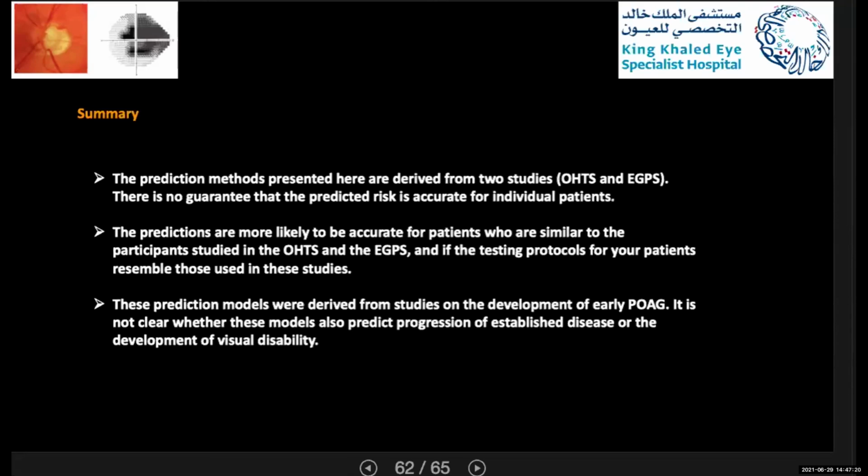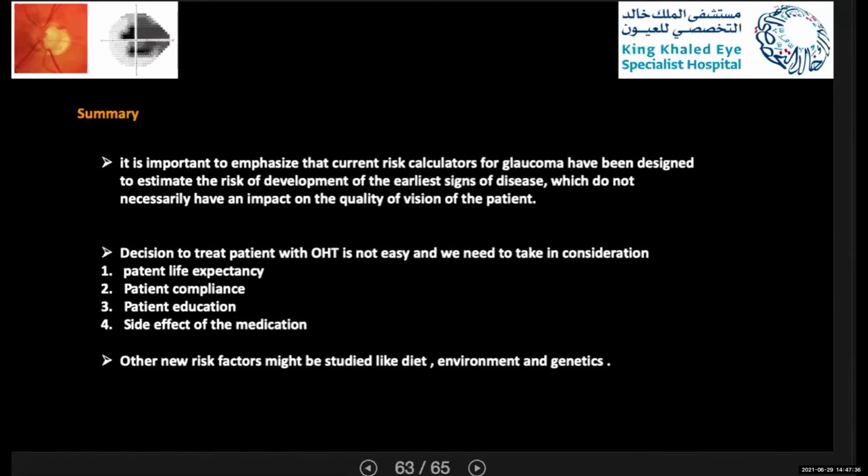These prediction models were derived from studies on the development of early primary open-angle glaucoma. It is not clear whether this model also predicts progression of established disease or development of visual disability. It is important to emphasize that the current risk calculator for glaucoma has been designed to estimate the risk of development of the earliest signs of the disease, which do not necessarily have an impact on the quality of the vision of the patient.